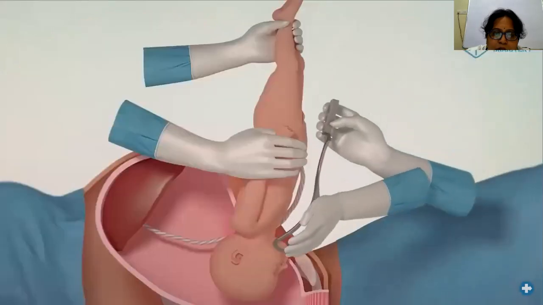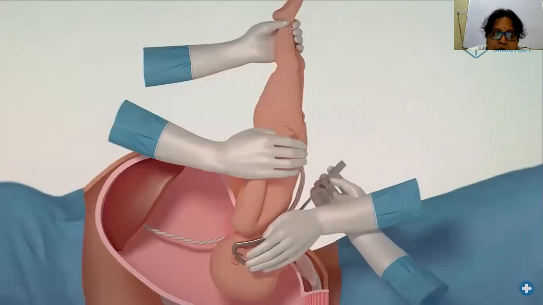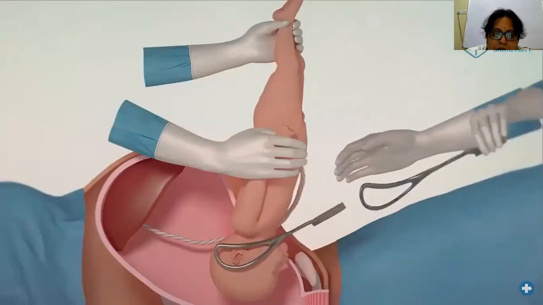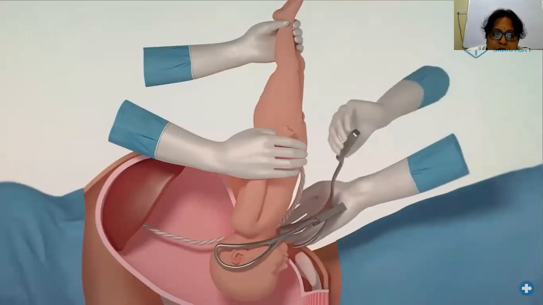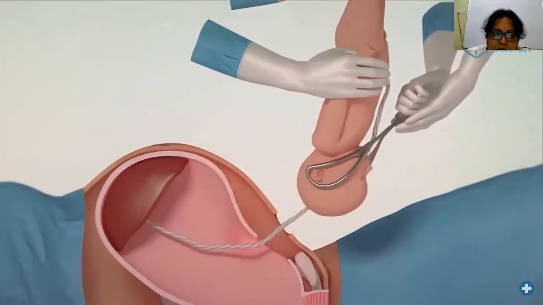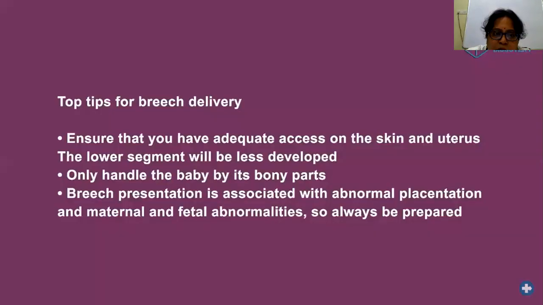If the above measures are not successful, you can use Wrigley's forceps. Ask your assistant to hold the baby's legs vertically. Apply the forceps below the body as you would in a vaginal delivery. Top tips for breech delivery.